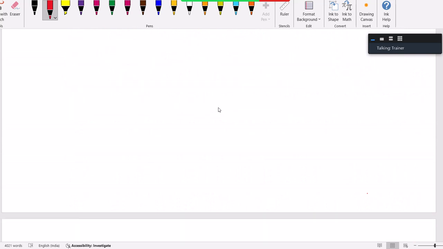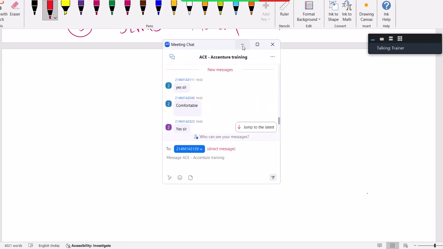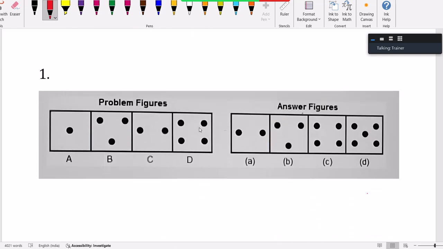When a question is displayed, try to have a pen and paper in your hand. Try to attempt that question, how to get the answer. I repeat, don't copy the question. I'll share this document in the group, but I'm requesting everyone, when a question is displayed, have pen and paper and work on it.